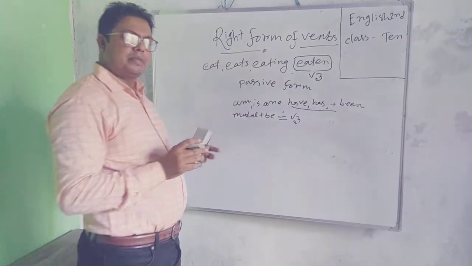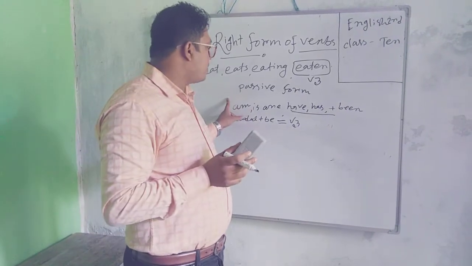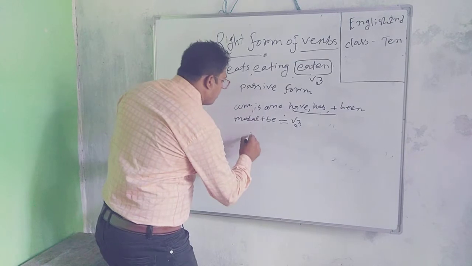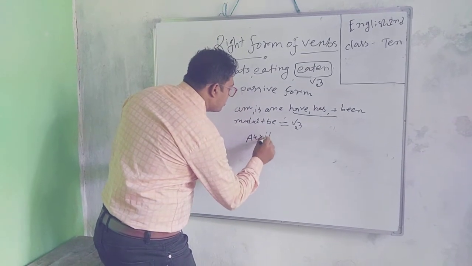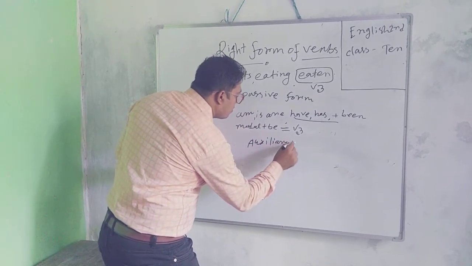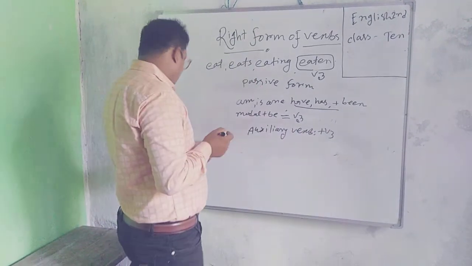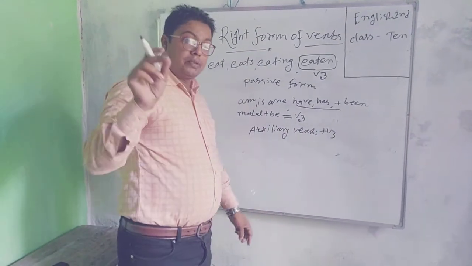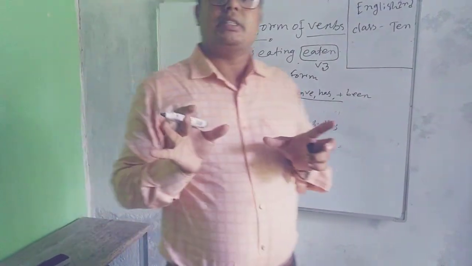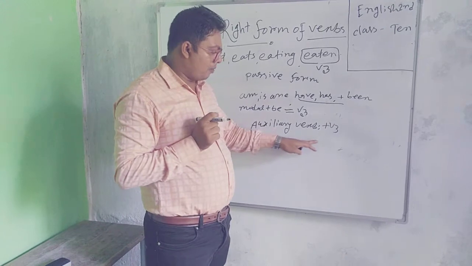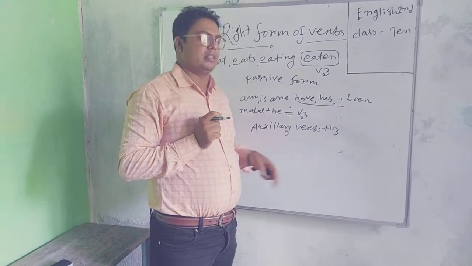That means passive form means auxiliary verb plus V3, where you will be able to understand that this sentence is in passive form. Then you must write this form: auxiliary verb plus V3.